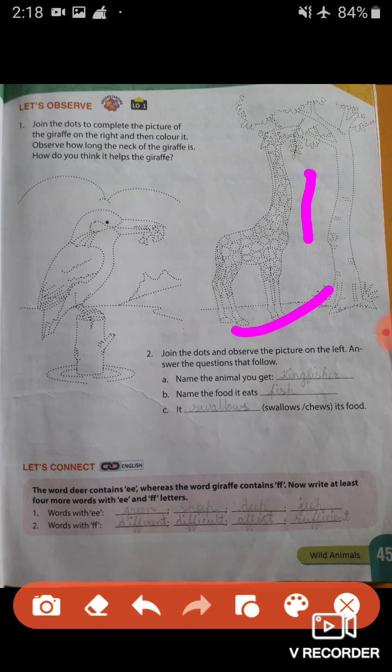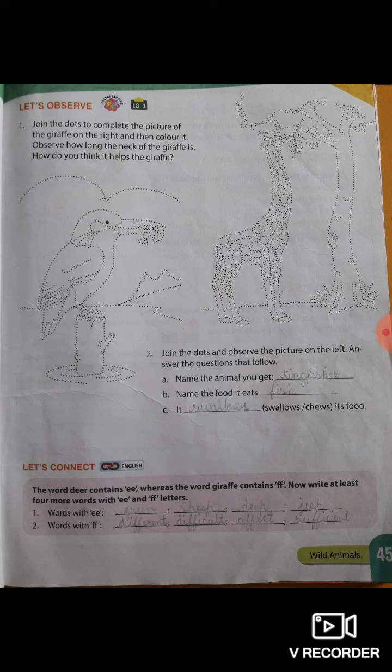Do you know how the long neck of the giraffe helps it? Yes, the long neck of the giraffe helps it to eat the leaves of plants. That is shown in this picture. So you have to join the dots to form a giraffe, then you also have to color this giraffe.